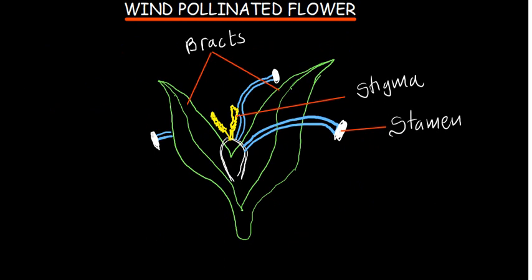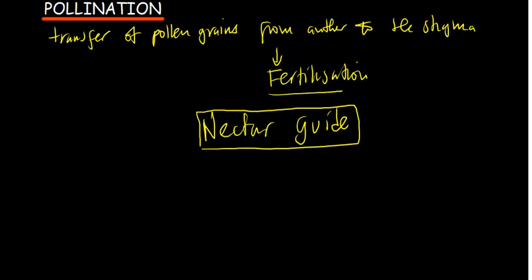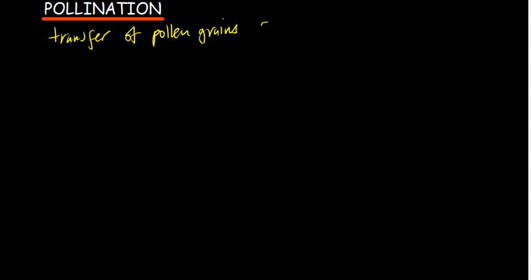So we have two types of pollination. There is self-pollination and also cross-pollination. Remember, this is just the transfer of pollen grains from the anther to the stigma. So it can either be self or cross.